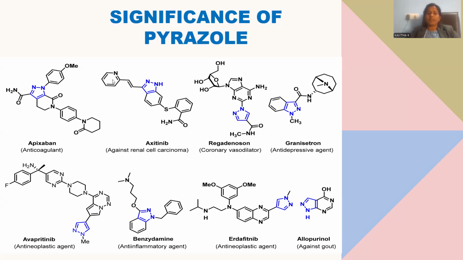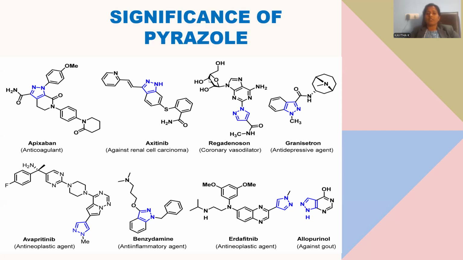And here is the pyridine moiety, which is joined with the pyrazole through conjugation, so that it is effective. Axitinib, the trade name provided, is effective against renal cell carcinoma, right? So again, it is a cancer-reducing drug, an effective anti-cancer agent.